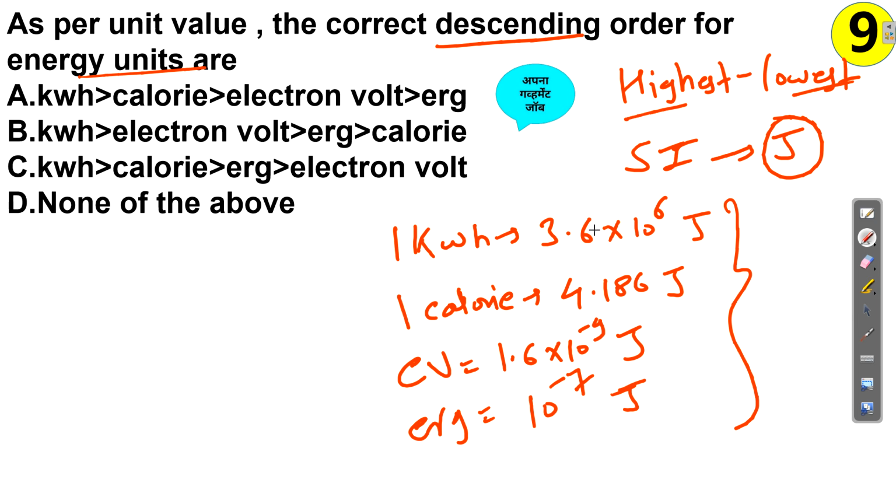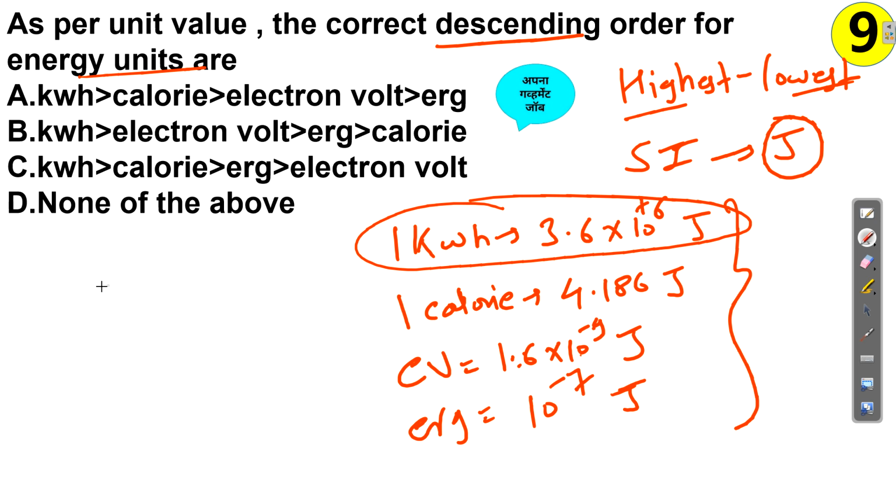Based on these values we can arrange from highest to lowest. So let's check what is the highest. See, here 1.6 is there, but into 10 raised to minus 9. 10 raised to minus 9 means 1.6 upon 10 raised to 9, with 9 zeros. Here it is a positive power, which means definitely this is very high. So in all options kilowatt hour is the first priority, so we can't eliminate any option till now. Second, if you observe carefully, these are negative powers, and here it is positive, so second is calorie. So option B is eliminated. Only A, C and D remain now.